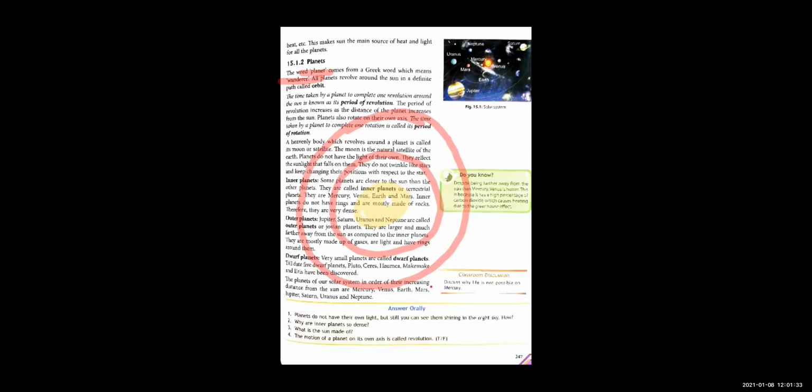Right, beta? As you can see in the picture over here, you can see the circles, right? So these circles are what? They are the path of the planet. It is the rasta of the planet on which the planet revolves around the Sun. And this path is known as orbit. So first term, underline the meaning of orbit. It is the path on which the planet revolves around the Sun. Right? So I think the definition of orbit is clear.